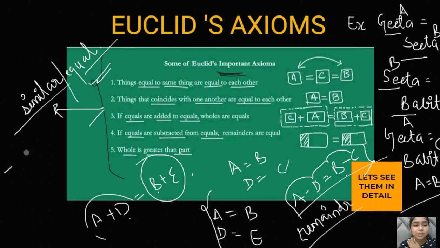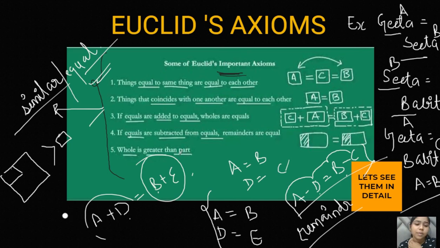This is a square and this is a part of this square, like this. So you can easily see which one is greater. Obviously, the whole will be greater than the part. So let's now take another example.